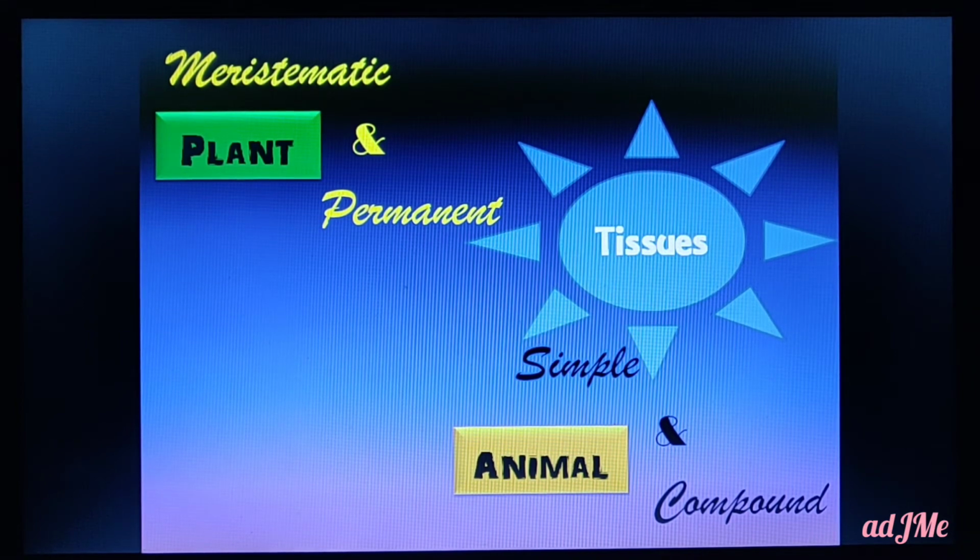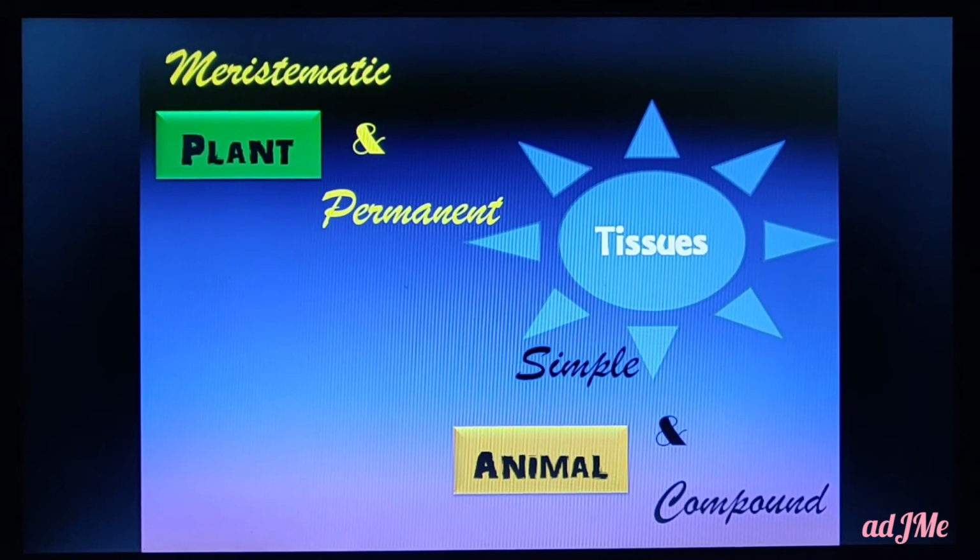Let me give an introduction. Coming to the main core, so concentrate. In plants we have two types of tissues: temporary or meristematic tissues, and permanent tissues.